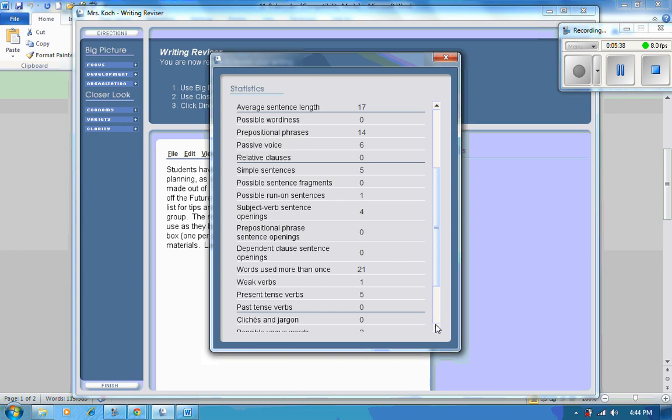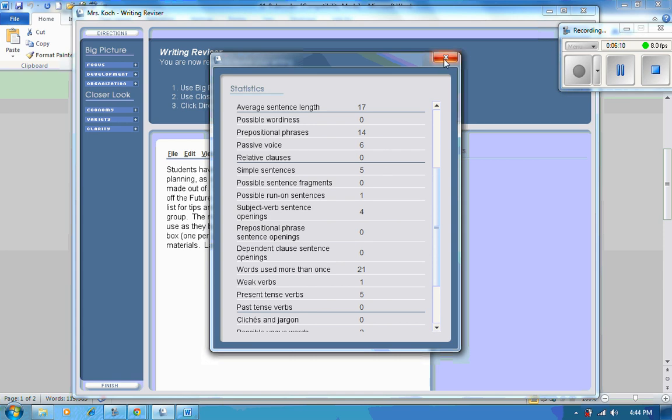And if you don't know what something is, for example, you don't know what a prepositional phrase is, that is when you need to advocate for yourself and really become your own learner and decide, how am I going to learn what that is? Whether that's connecting with a peer, connecting with your teacher, or researching it on your own, really take that initiative to find out what exactly that means. Is it a good thing? Is it a bad thing if I have those or not? And connect with someone or something to find out how you can improve those, or if they're good.